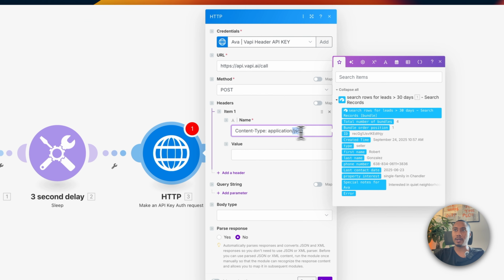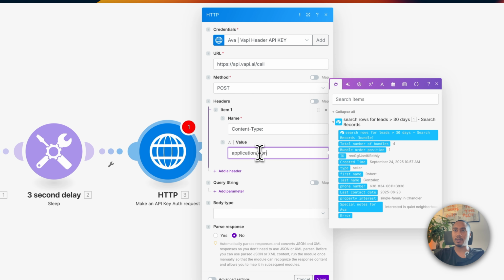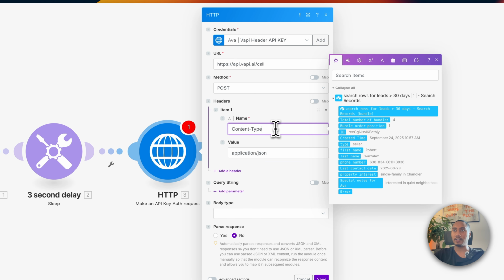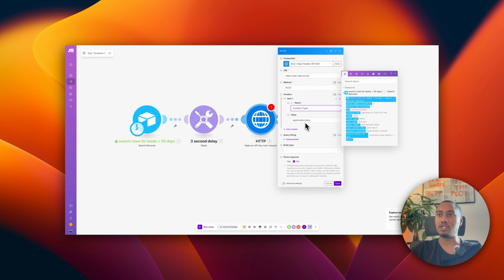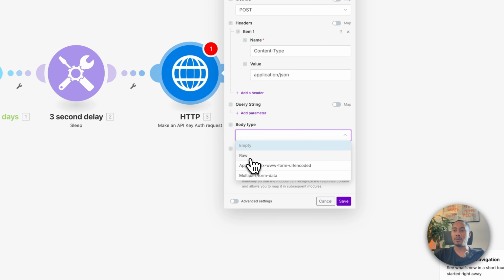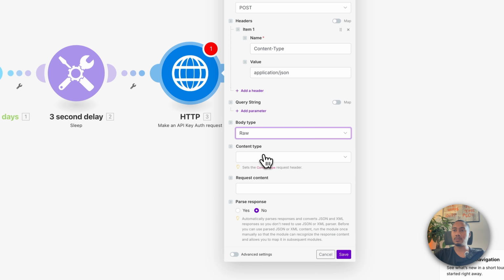I'm going to paste it in right here, but I'm going to move this down below. And also don't forget to remove the column. So here we have content type, application JSON. Now the next thing to add is the body type. So the body is going to be raw and the content type is going to be JSON.